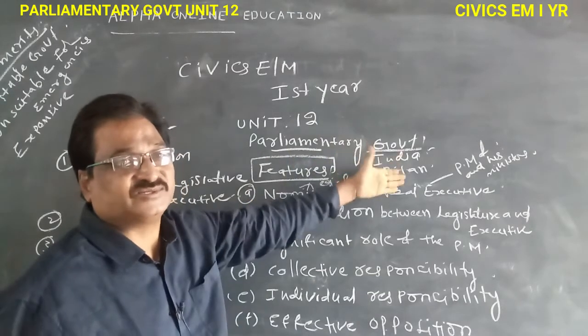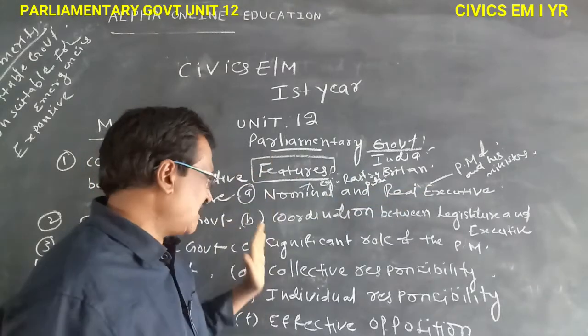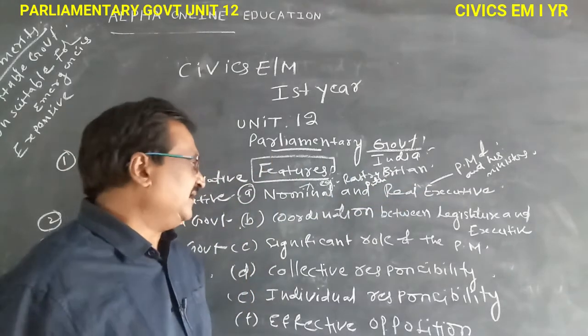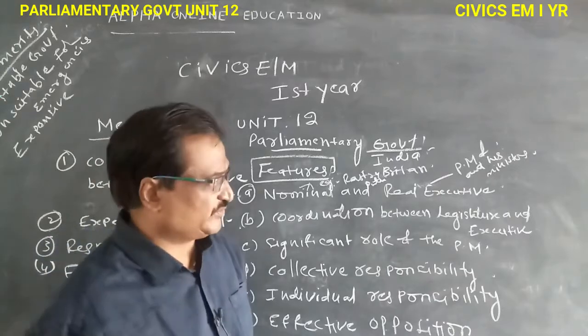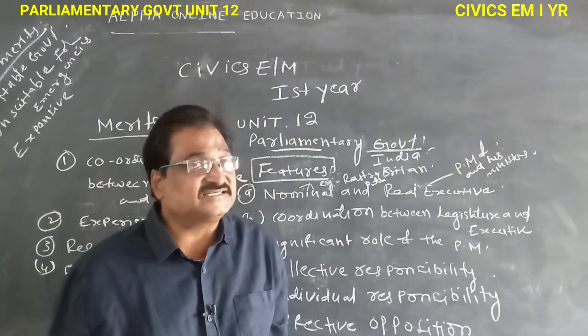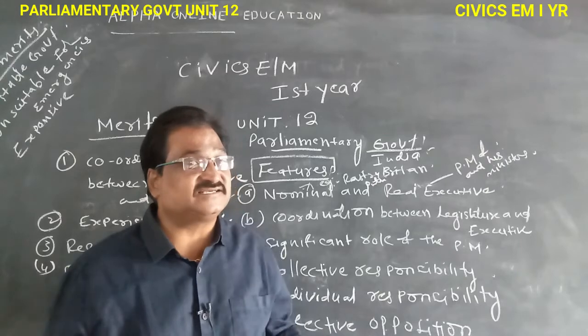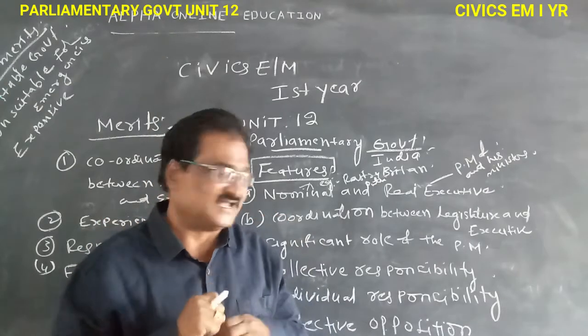So here are two kinds of executives. And then the coordination between legislature and executive. The legislature and the executive always cooperate.